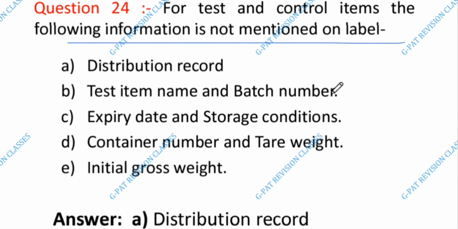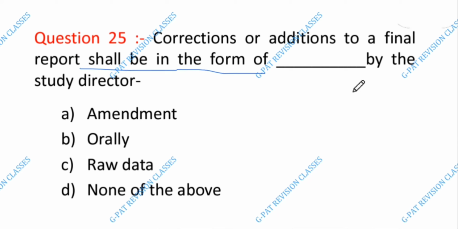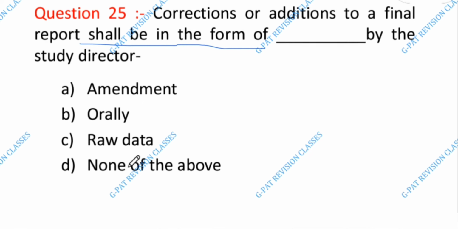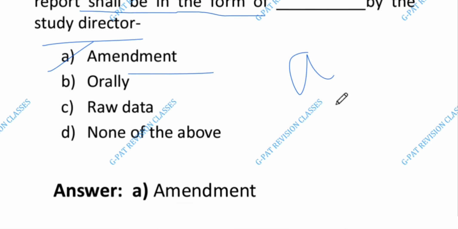The answer is A. Distribution record. Okay. Next is 25 question number. Correction or addition to a final report shall be in the form of blank by the study director. The answer is A. Amended by the study director. Okay.